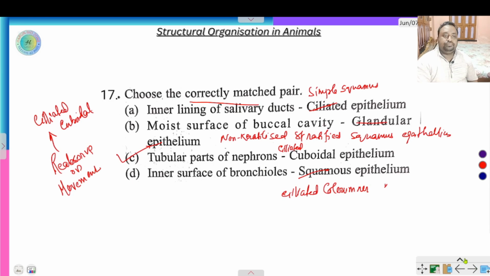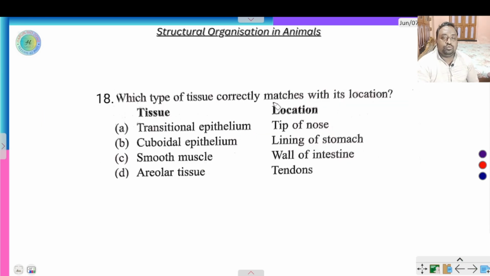Next question, which type of tissue correctly matches with its location? Transitional epithelium, tip of nose? No, the tip of nose is made by elastic cartilage, made by elastin protein.